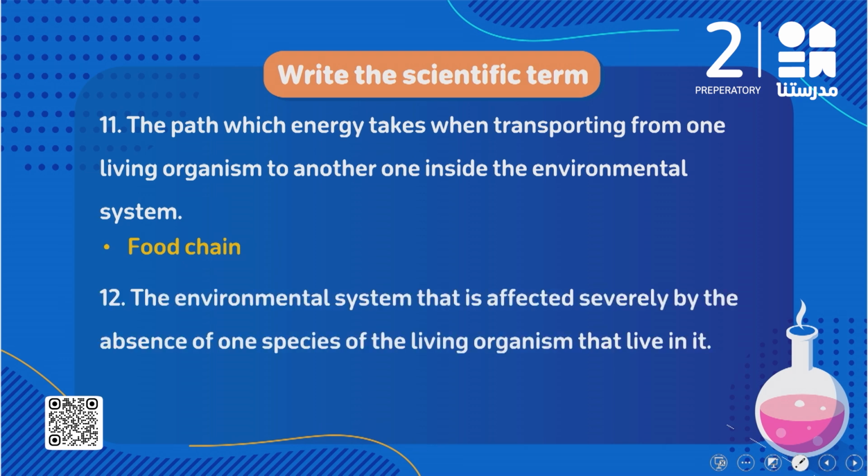The environmental system that is affected strongly by the absence of one species of living organism that lives in it. احنا قلنا we have two types of ecosystems: simple ecosystem and complicated ecosystem. وقلنا simple ecosystem has few members, but the complicated ecosystem has a large number of members. Which one of them is affected strongly by the absence of one of its species?